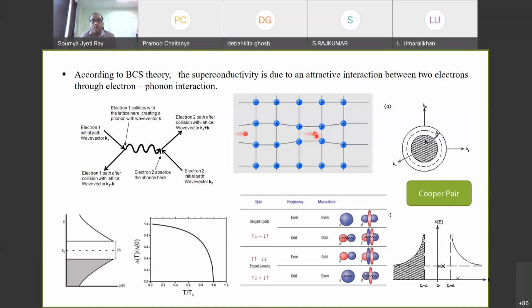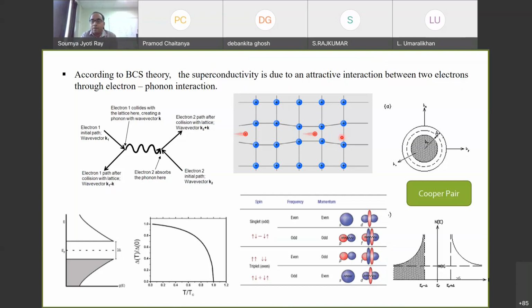So eventually what happens here, as per the theory, is that these two electrons will couple together and form a pair, so it will become a bound state. You can think of it as a quasi-particle. It's not like an annihilation, but rather there are two electrons which are somehow bound together. But remember that if we just leave two electrons, they will not be a bound state because they have equal and opposite charges. Simply because of Coulomb repulsion, they'll try to repel. But here, because of the involvement of the lattice, these two electrons can somehow couple together, and this is called a Cooper pair.